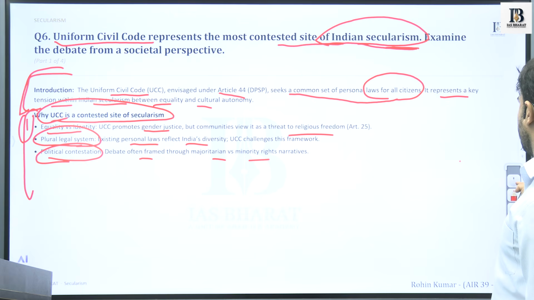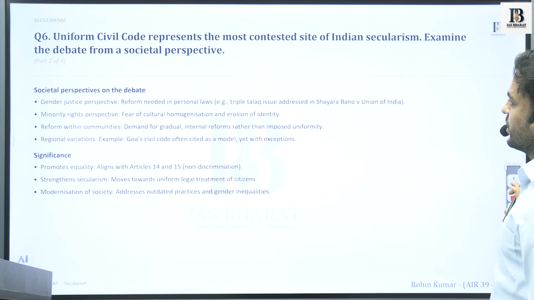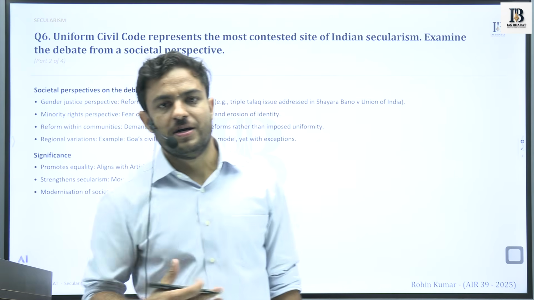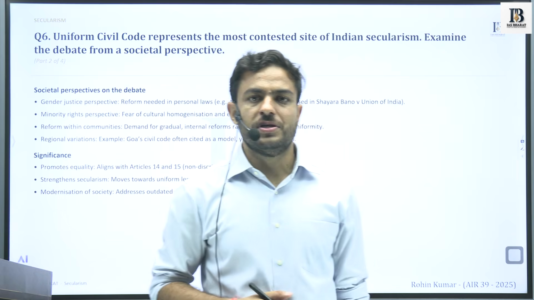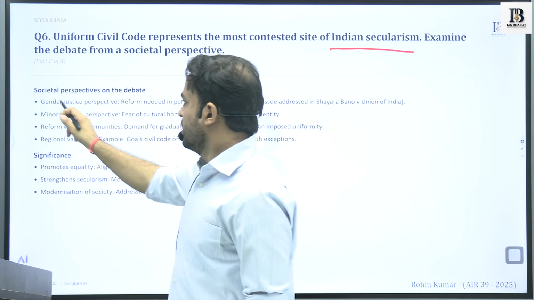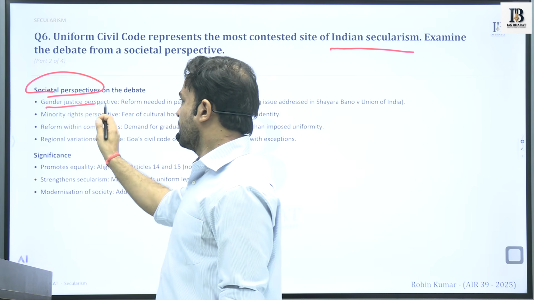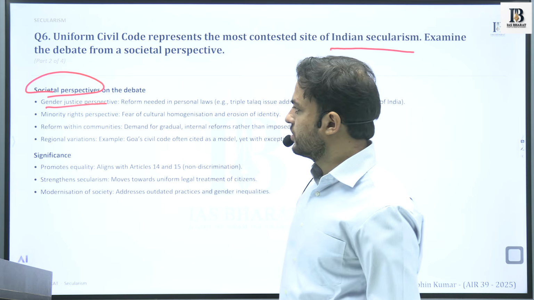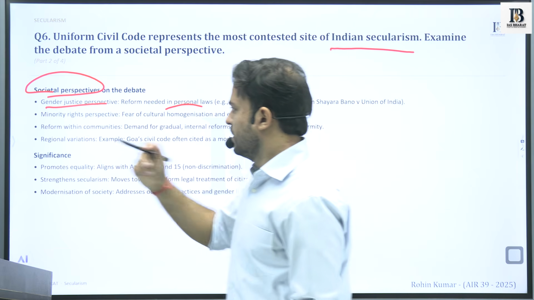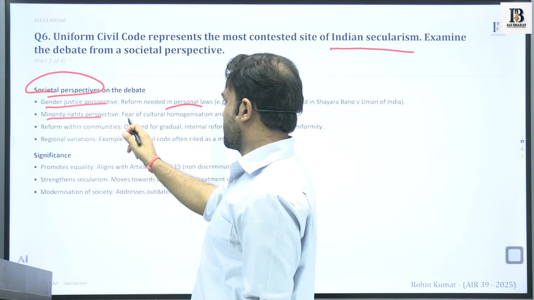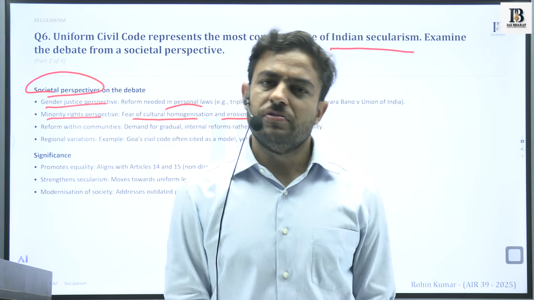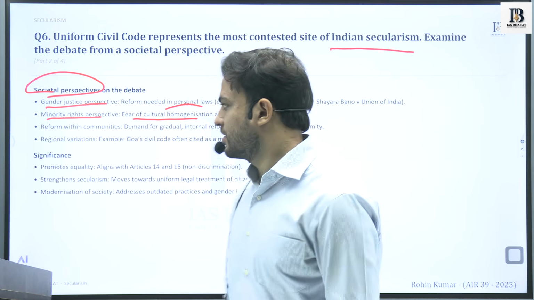So we have discussed why it is a contested site. Now we will see what the societal perspectives are. We will see different views on how this idea of UCC has become a contested site of Indian secularism. From the societal perspective, we see that UCC promotes the idea of gender justice and reforms that are needed in personal laws. We have seen these things. Minority rights perspective: fear of cultural homogenization and erosion of original identity. Again, these communities fear certain things.